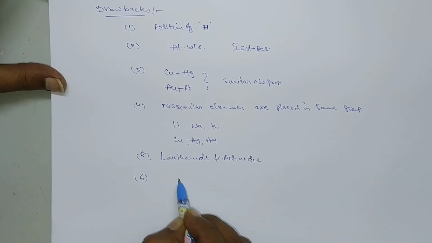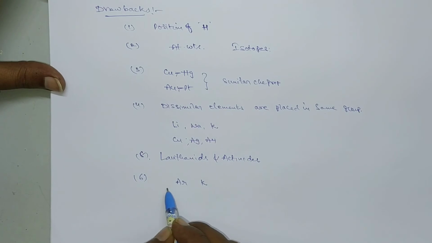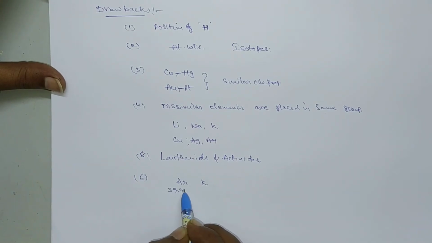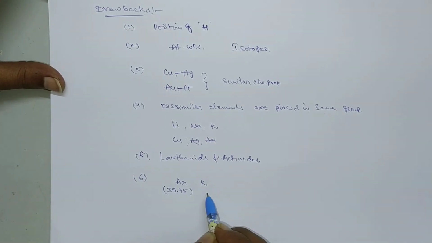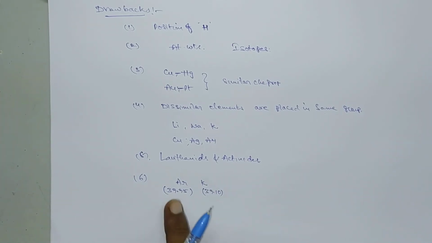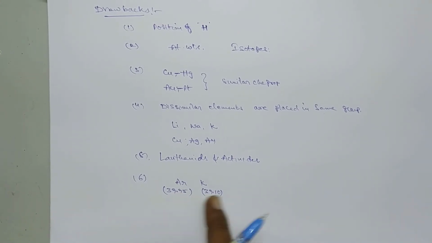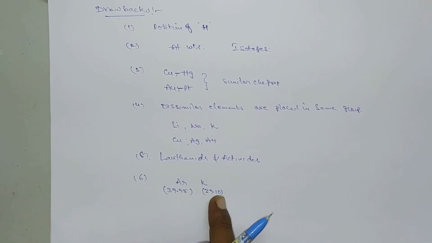If you take elements like argon and potassium, argon's atomic weight is 39.95 and potassium's atomic weight is 39.10. So here argon, having the higher atomic weight, is placed before potassium. This is not in accordance with the periodic law.